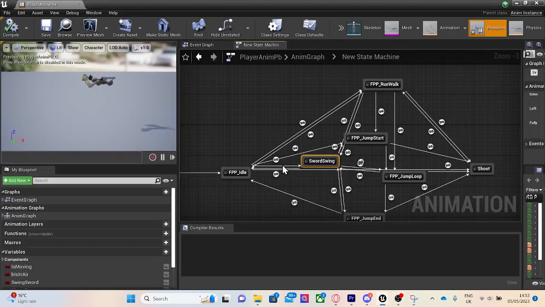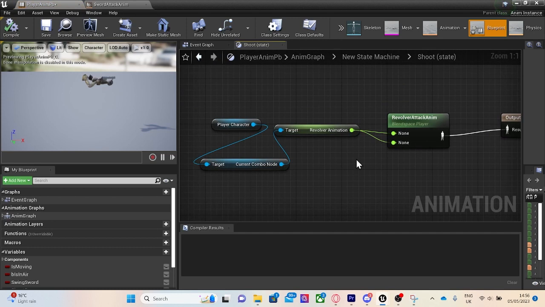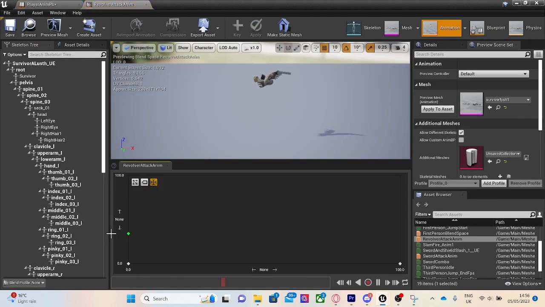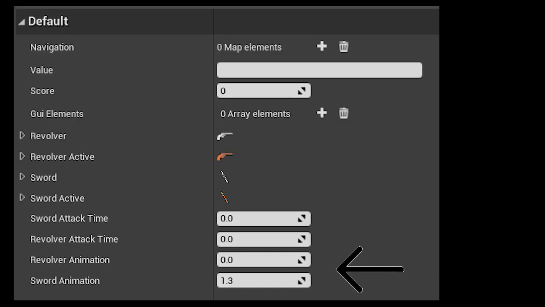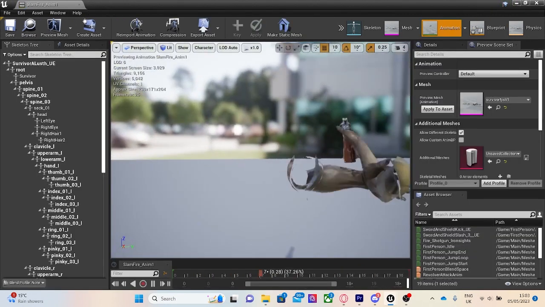When the player attacks with the sword, the sword animation is played. If the player shoots with the revolver, the shoot animation is played. Blend spaces are used to play the sword and revolver attack animations. This allows the program to store different attack animations. This value in the current combo node is used to drive the blend space. This animation was bespokely made in Blender.